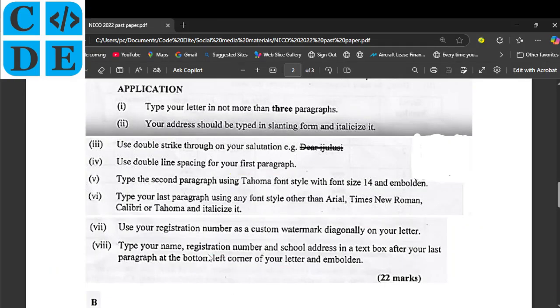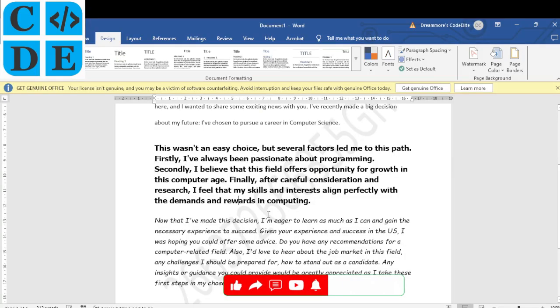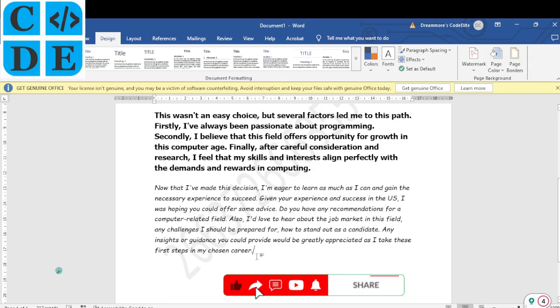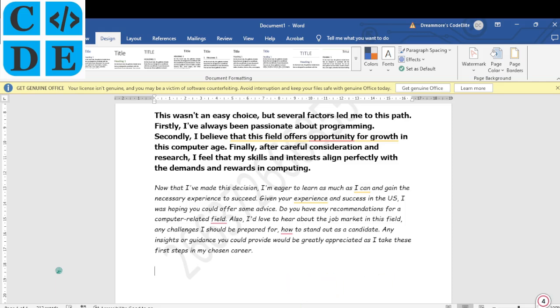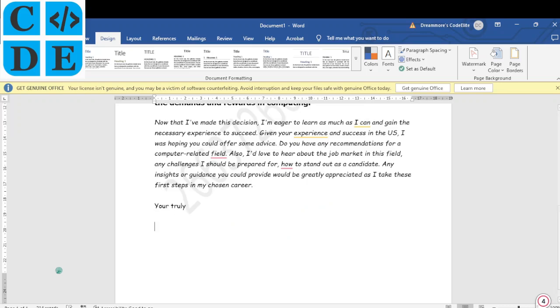Okay, next thing, they say type your name, registration number, school address in a text box after your last paragraph at the bottom left corner of your letter. Okay, and make it bold. Okay, so before I do that, let me end this letter. Let me take it away from italics. Let me end this letter by saying yours truly. Okay, or your brother, or anything that you want to use to end it.